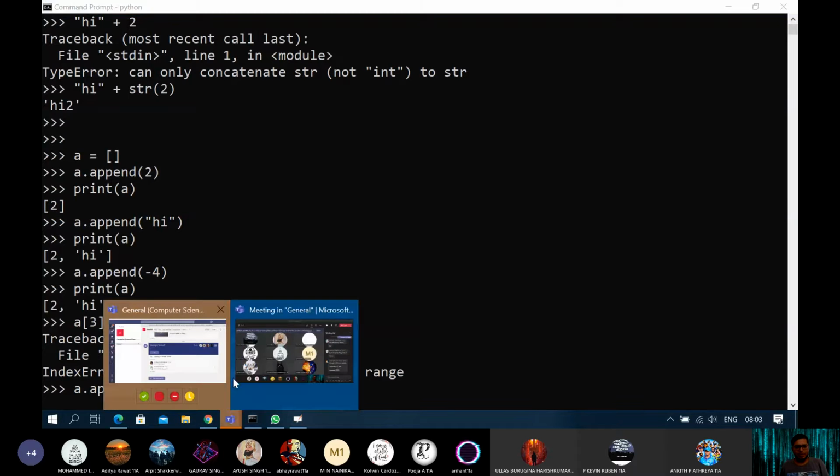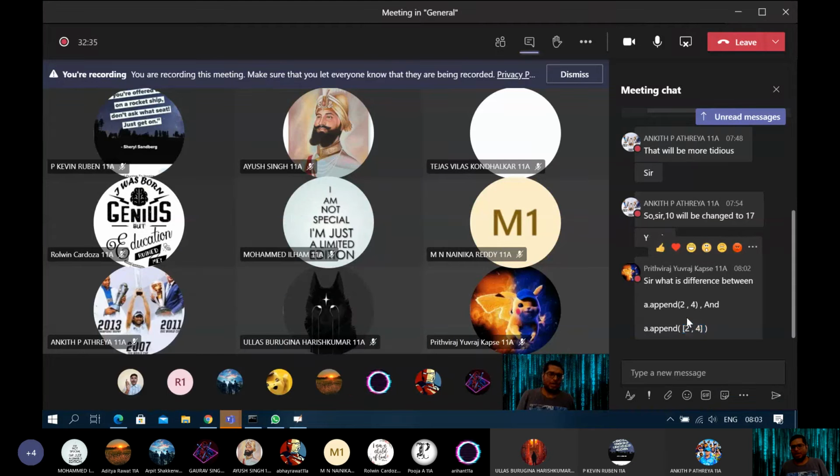So I'll explain this once again, then I'll show you. Here you are providing values of integer types, but the values are 2. Here you are providing a value of list type, but the count of the value is only 1. As append can accept only one single value, therefore this is correct because only one single argument is provided to the append function.